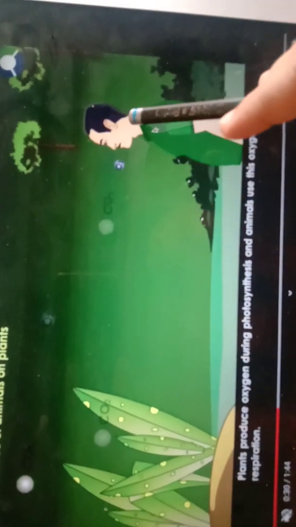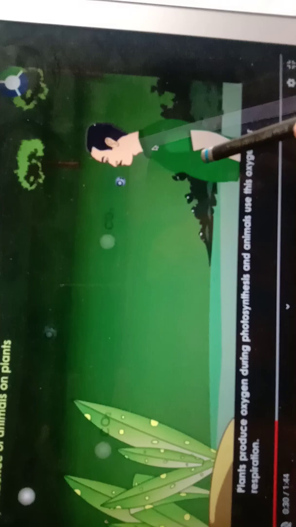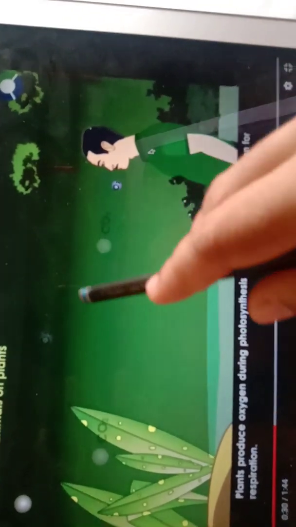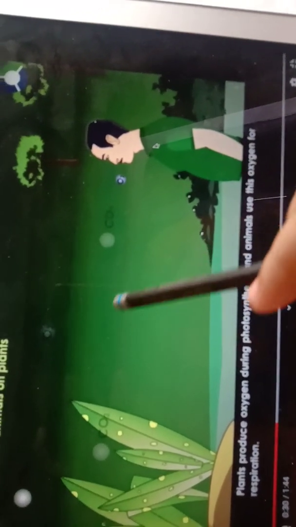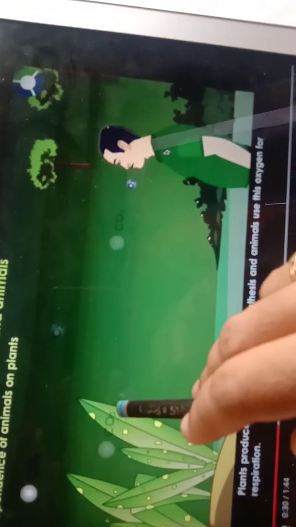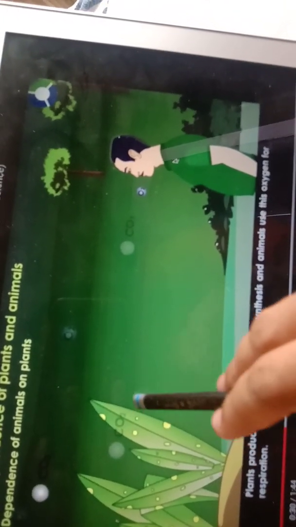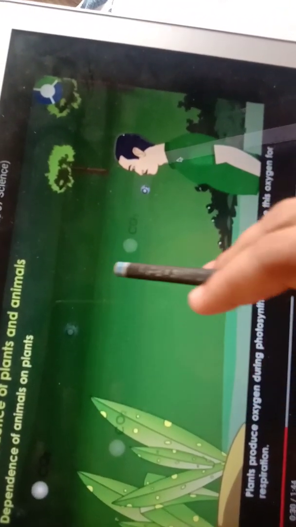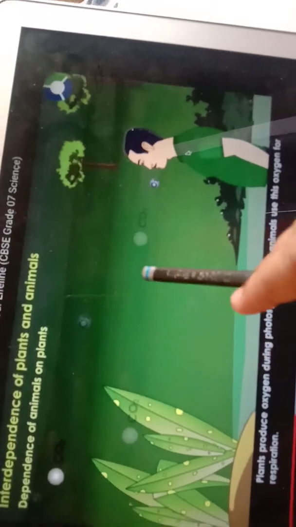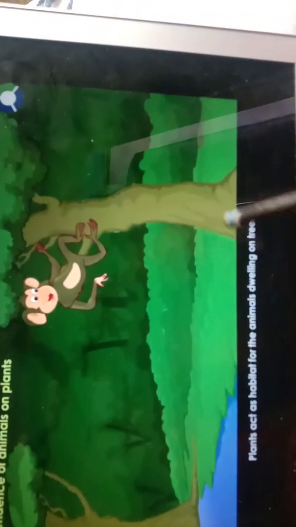We inhale oxygen produced by plants, and in the process of respiration, when the carbon dioxide is released from human beings, it is absorbed by plants, and in the process of photosynthesis, again oxygen is dissolved in air, which is again consumed by human beings. Plants also act as habitat for the animals dwelling on trees.